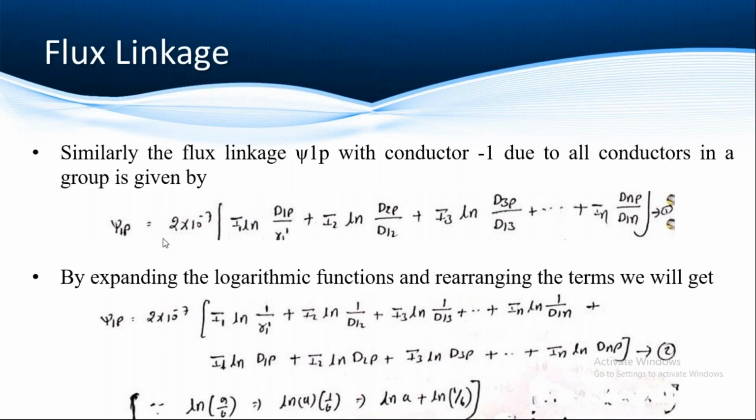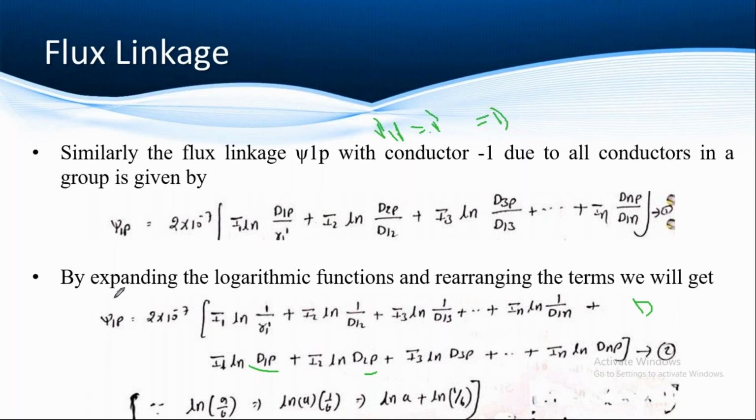That means the diameter and the distance of every strand will be the same. So then the distance between d1 to p and the distance between d2 to p, all of these are equal to the distance d, because these are placed equally with respect to the point p. So if d1p, d2p, d3p and dnp are all equal to d, what you will get is d into ln d into i1 plus i2 plus i3 plus in.